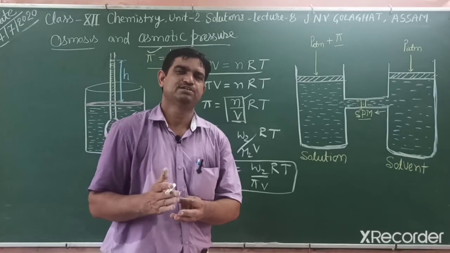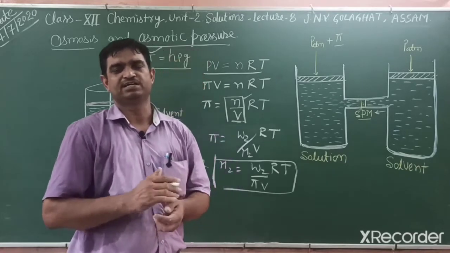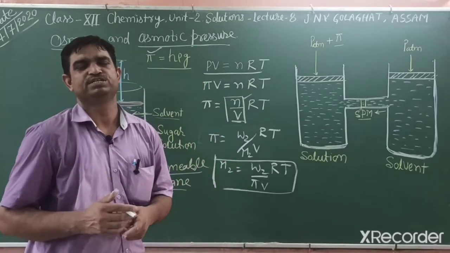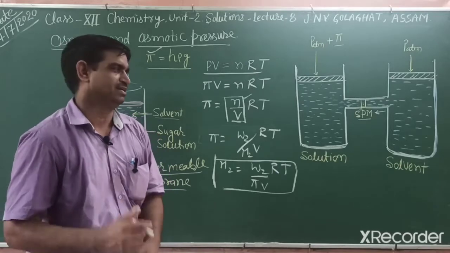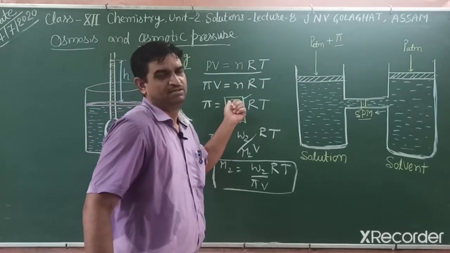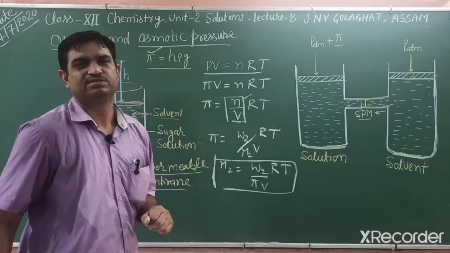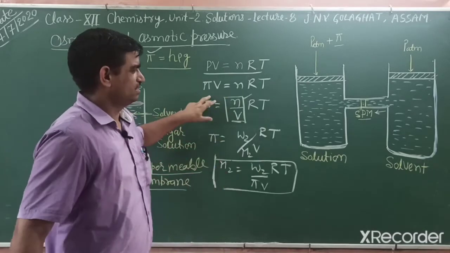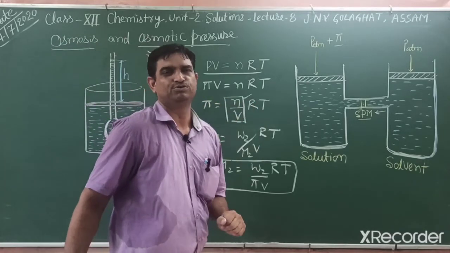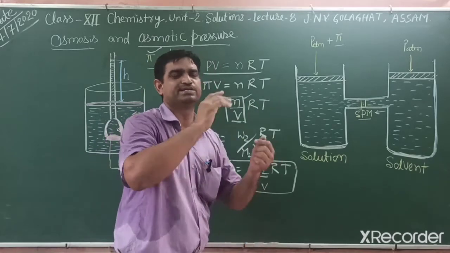And this is especially useful for biomolecules like polymers, proteins, carbohydrates, DNA, RNA; we easily identify them by osmotic pressure. And this occurs at room temperature also, no need for very low or very high temperature.